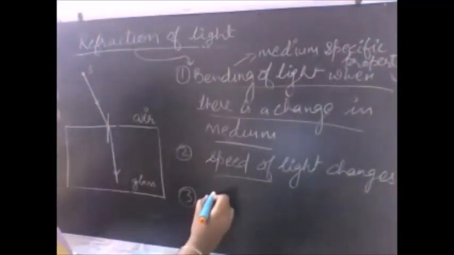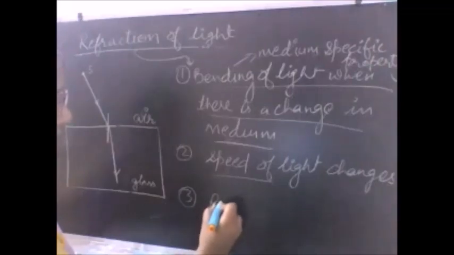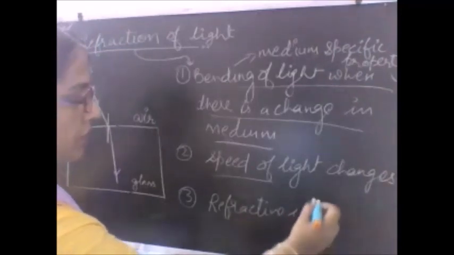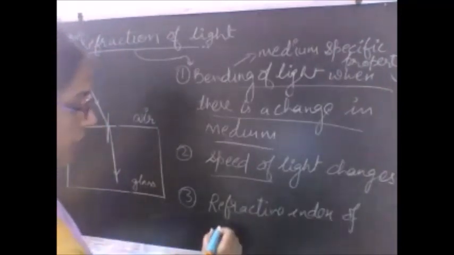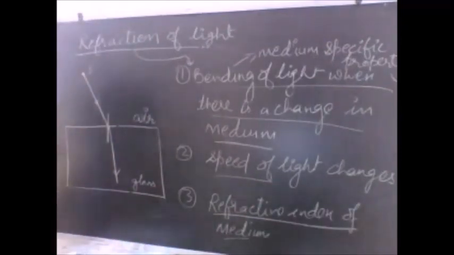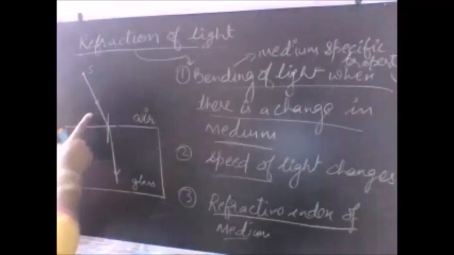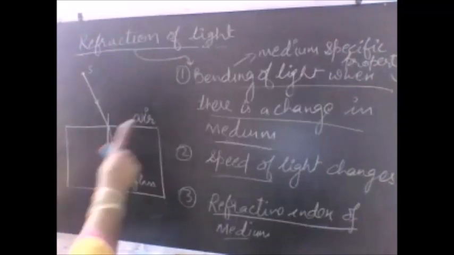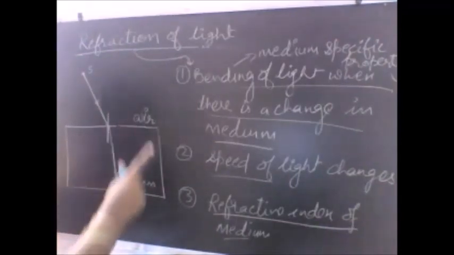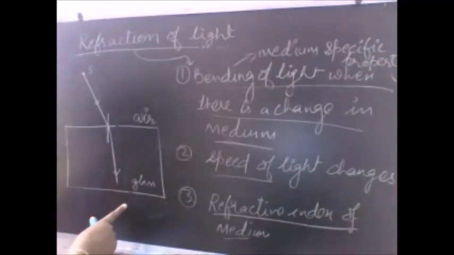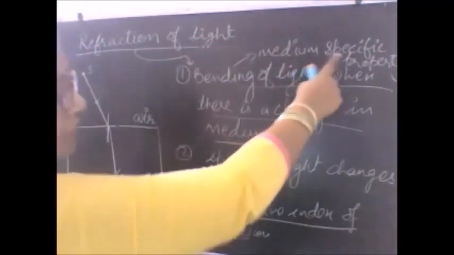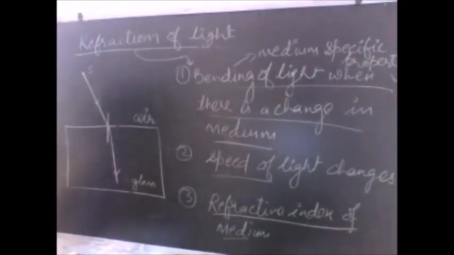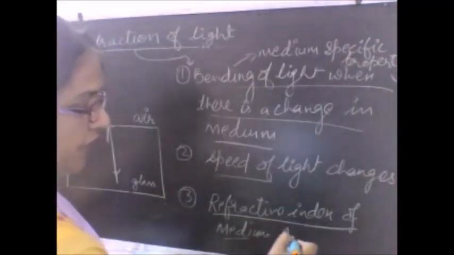So we are going to define a term that we call the refractive index here. Refractive index of the medium. Refractive index of the medium. Whenever the light enters from one medium to another medium, there is a bending of light. So the bending depends upon the nature of the material that we have introduced, and that medium specific property is what we call the refractive index of the medium, and we denote this refractive index of medium as N.